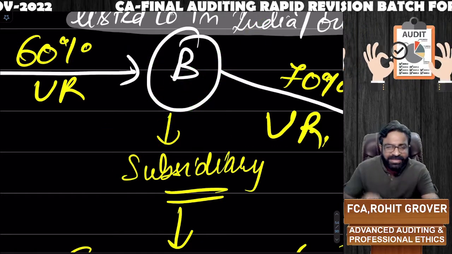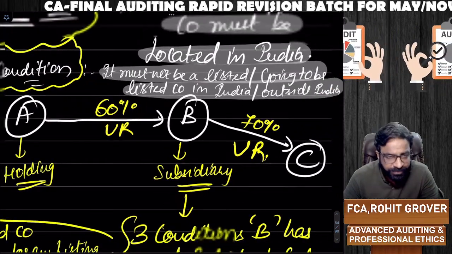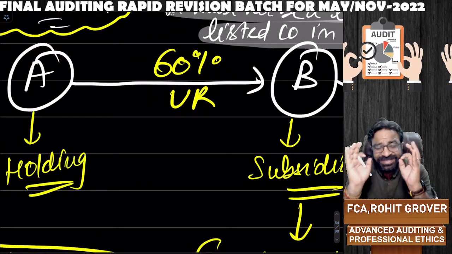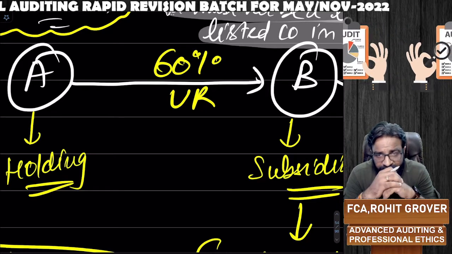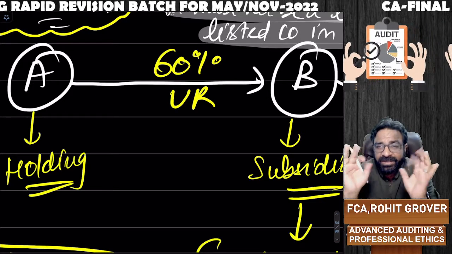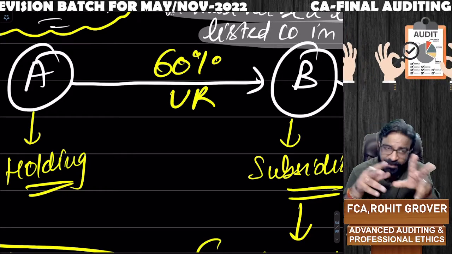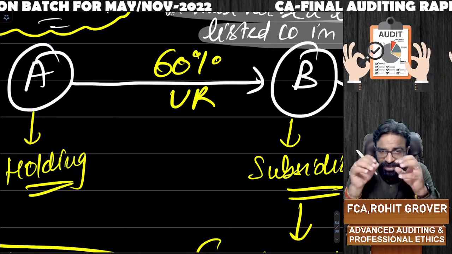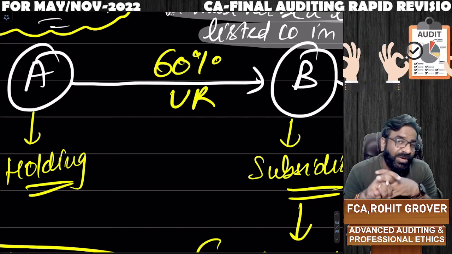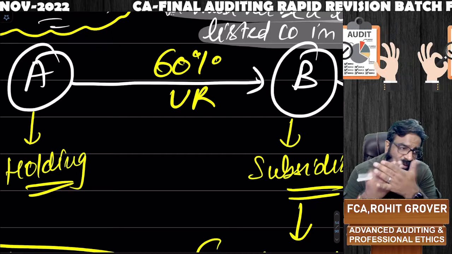But sir, what is the next provision? Now listen to me very carefully. How much is A holding the voting rights in B? 60% voting rights. It means in B, the remaining 40% are what? Minority interest. They are known as non-controlling interest. 60% is the controlling interest by A, but in B, 40% are what? Non-controlling interest. It means those 40% may raise the objection that why B is not preparing the consolidated financial statement